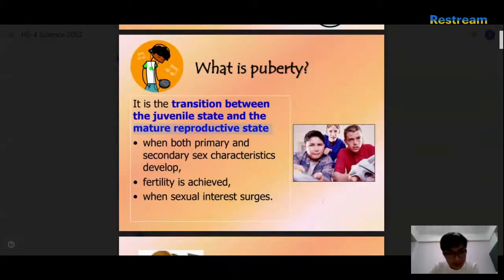Look at these. Wait, are they playing Wii? Oh my gosh, let's go. They're playing Super Smash Bros.